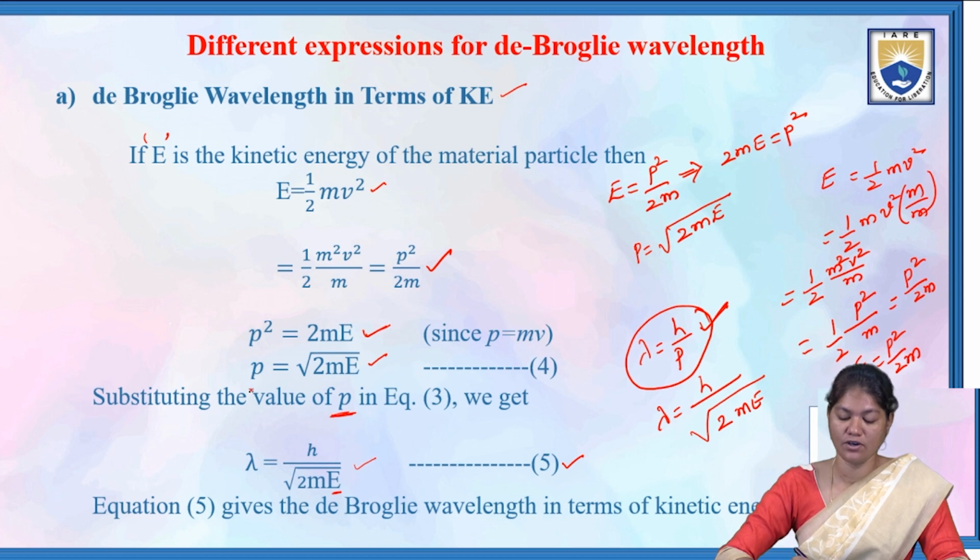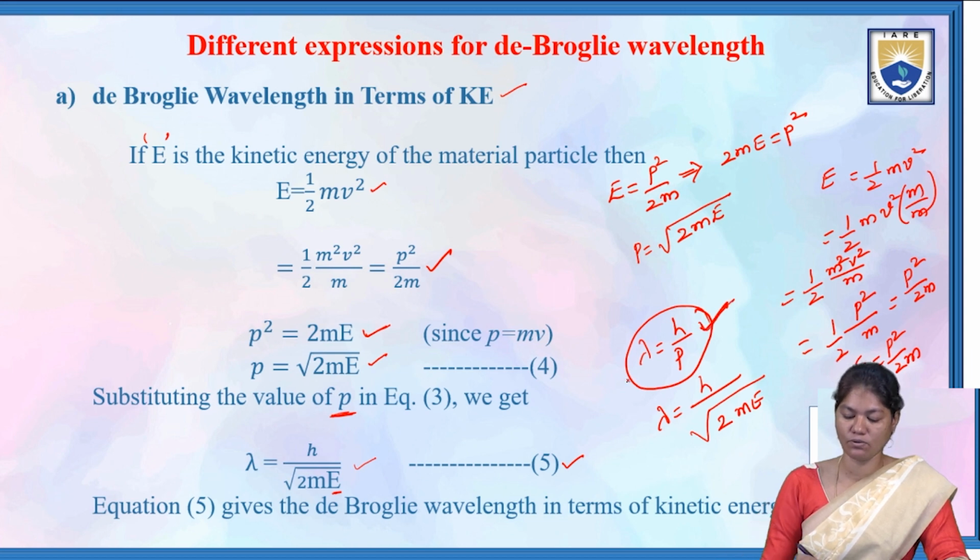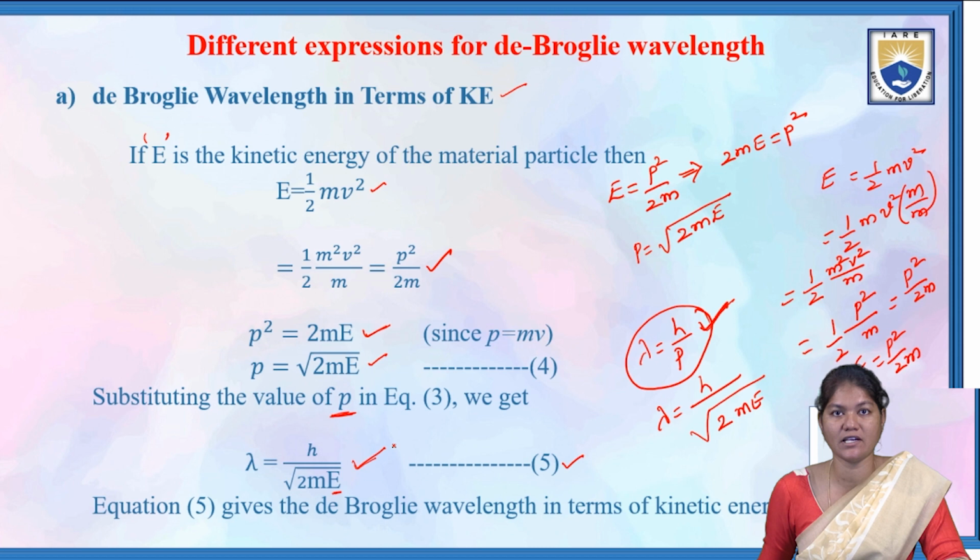So p square is equal to 2mE, and from this p is equal to root 2mE. This momentum is substituted in the de-Broglie wave equation, lambda is equal to h by p, so lambda is equal to h by root 2mE. This equation gives the de-Broglie wavelength in terms of kinetic energy.